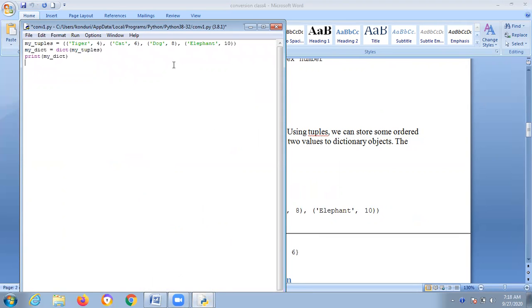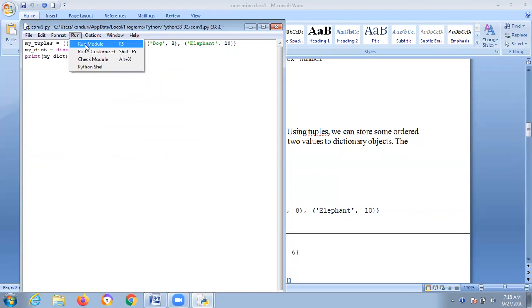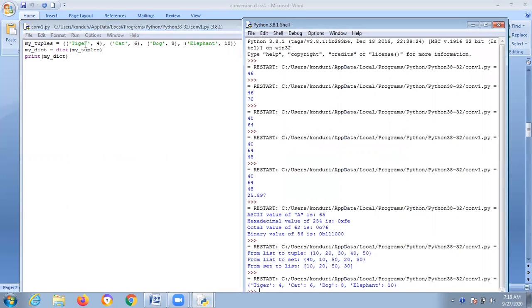My tuples. We have the string tiger, and we have the value 4. Similarly, cat 6, dog 8, elephant comma 10. Suppose you want to run this one, everything will be displayed like this only. Why? Even if you have one doubt here, between flower brackets the entire dictionary will be like this, because you are giving the tuples.